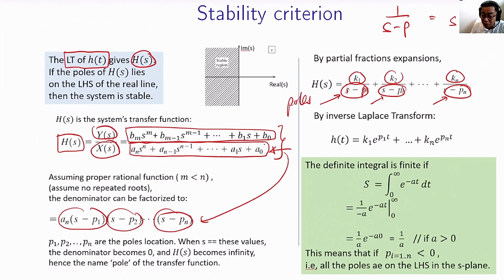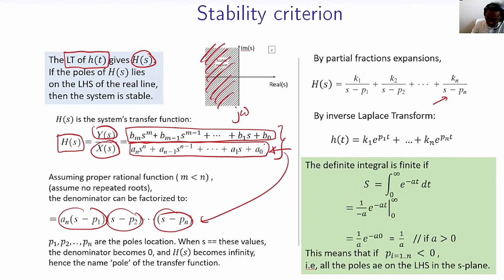The quick answer to the question is, if the pole lies on the left hand side of the j omega axis, then the system is stable. Let us find out why. Remember that we have already reduced our partial fraction into this, and each of these will give us an exponential. Whether it is decaying or growing depends on p.